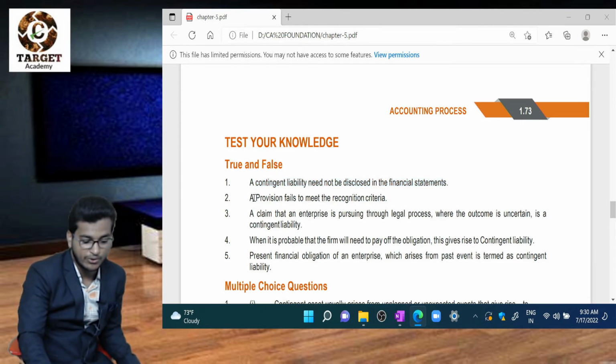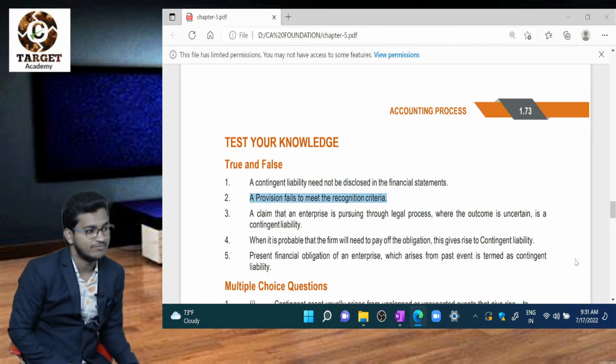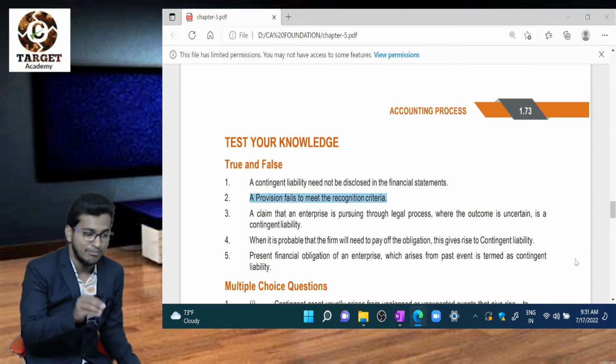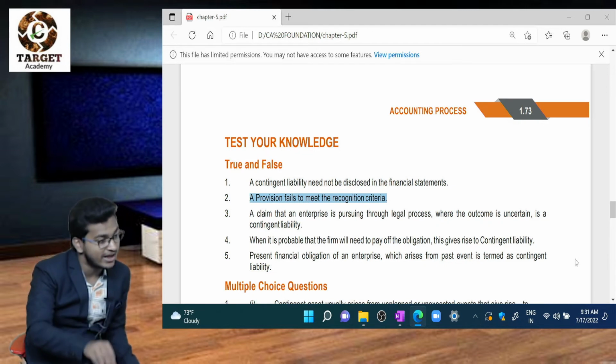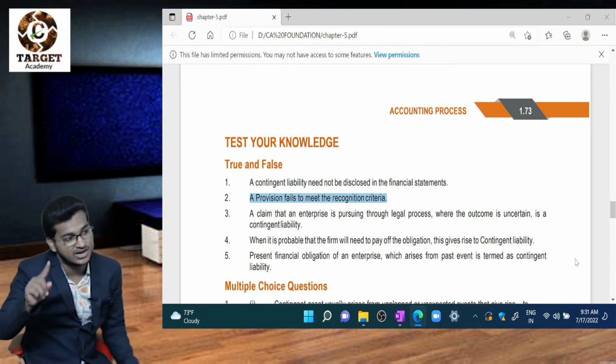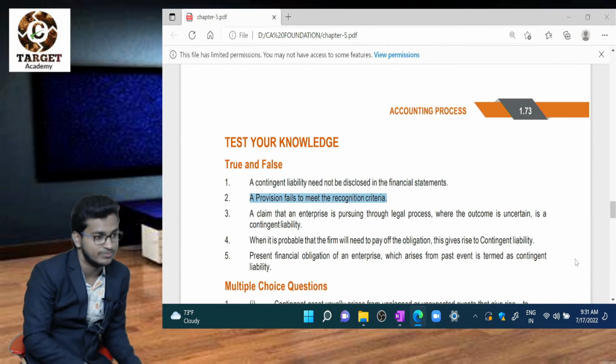Second one, provision fails to meet recognition criteria. Provision meets recognition criteria. Contingent liability fails to meet recognition criteria. So this is false. If it is contingent liability, it may be true.